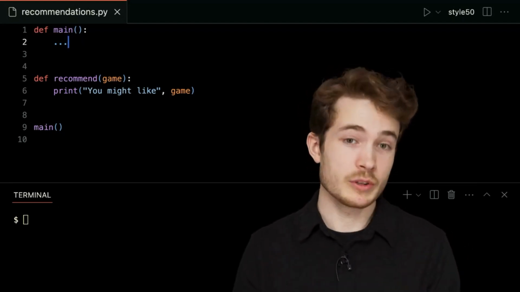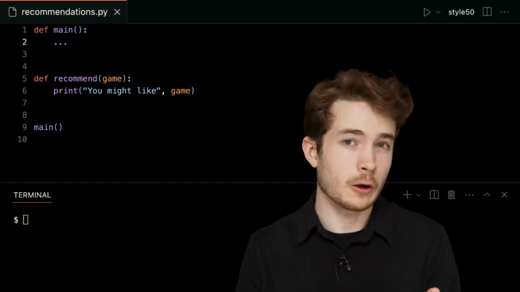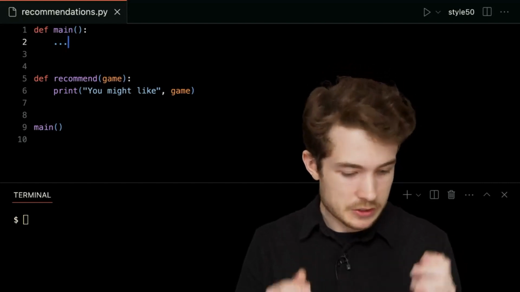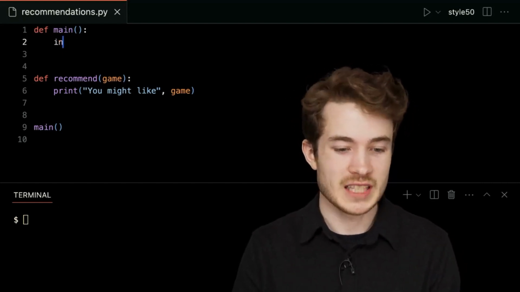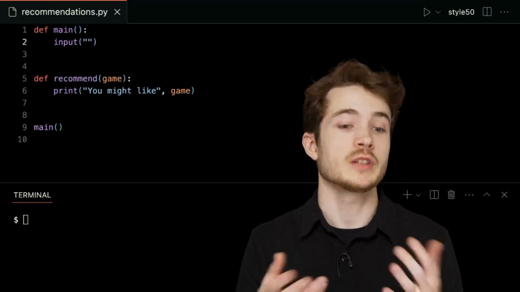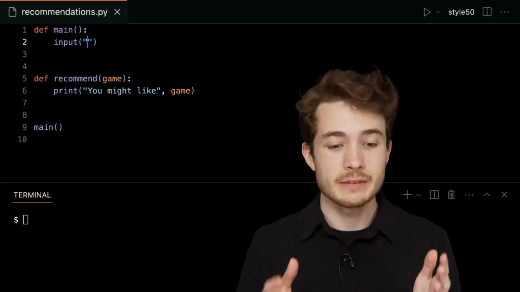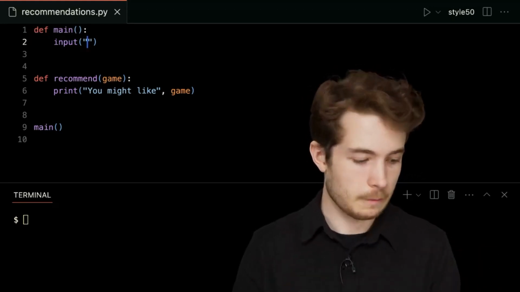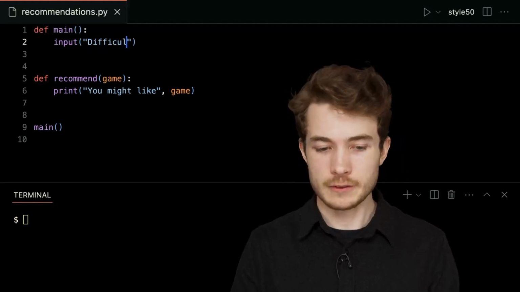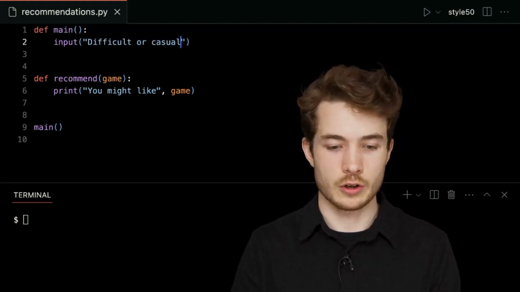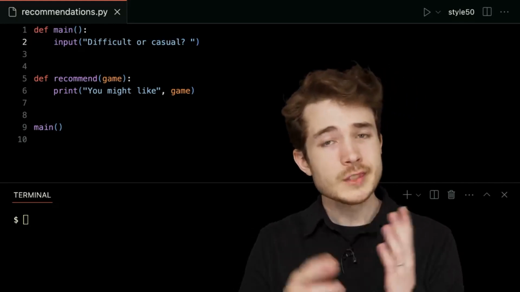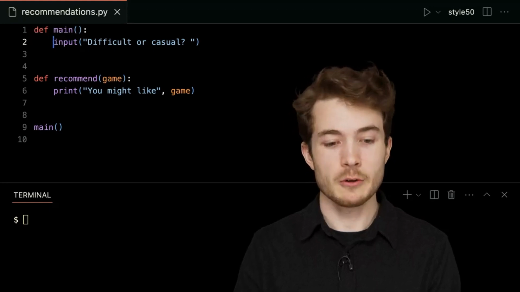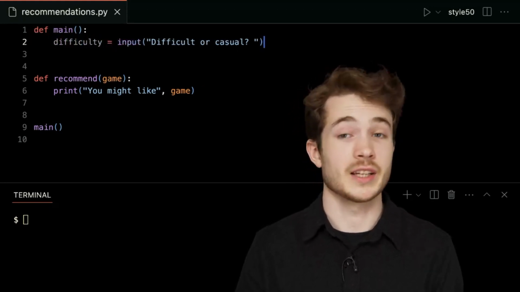Well, the first thing we should probably do is ask the user a question themselves to get data on how they're feeling about what kind of card game they want to play. So I'll first ask them a question using the Python input function to get some user input. And as we've seen before, I can give as input to input a string that will ask, let's say, a question to the user. Maybe the first question is, do you prefer difficult or casual card games? So difficult or casual. And why don't we store the result of whatever the user typed in a variable, maybe this one called difficulty, just like this.